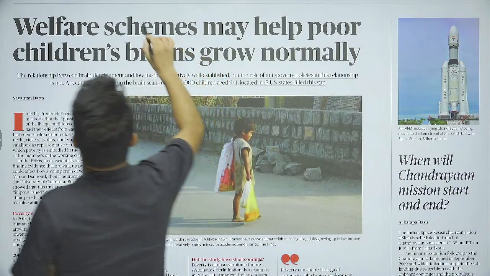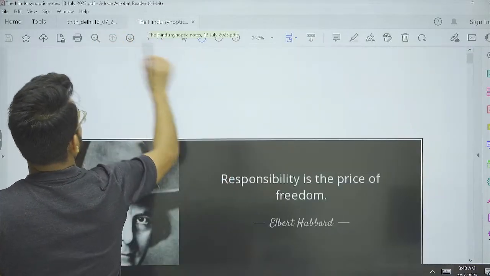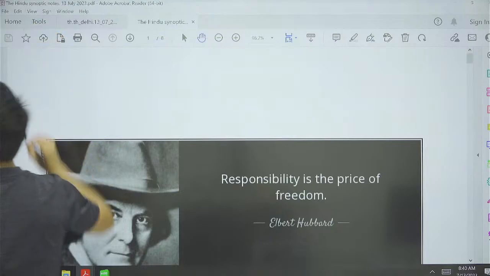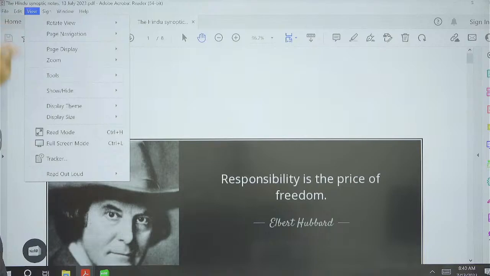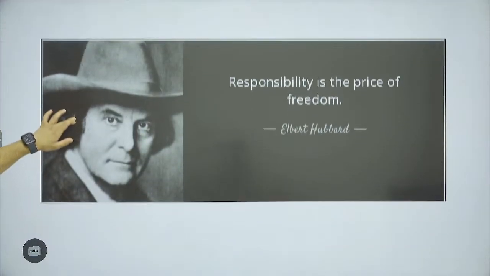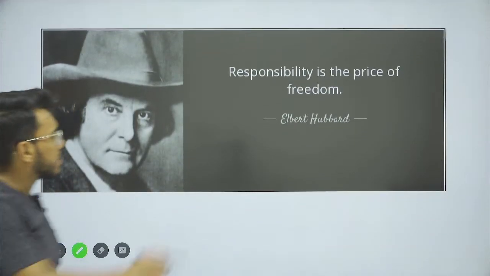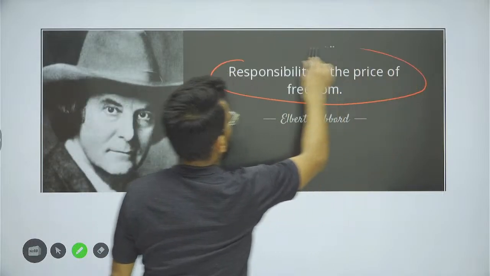Now let's discuss the relevant articles one by one. So in every class, we start with the GS quotation, where we take ideas to complement our exam. So today we'll take the quotation from Albert Hubbard, who says that responsibility is the price of freedom.